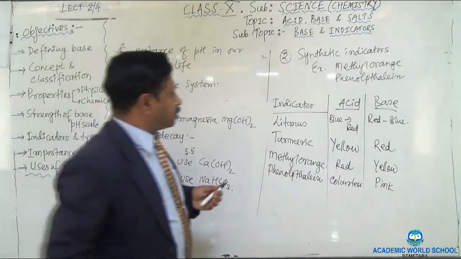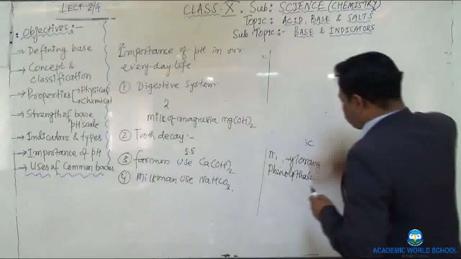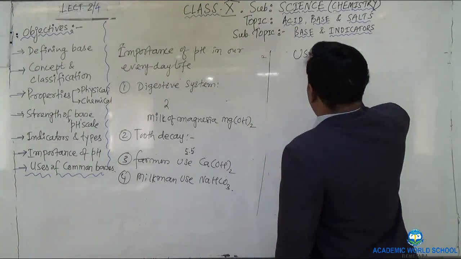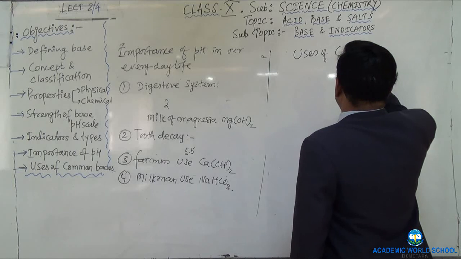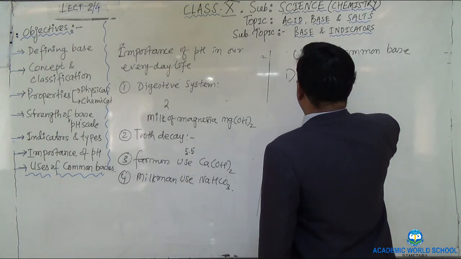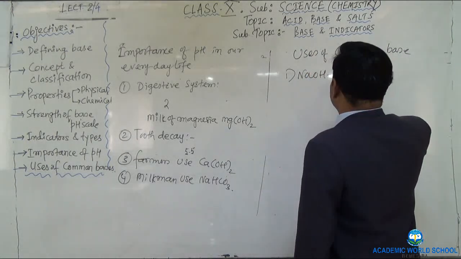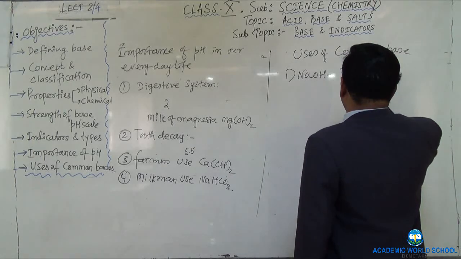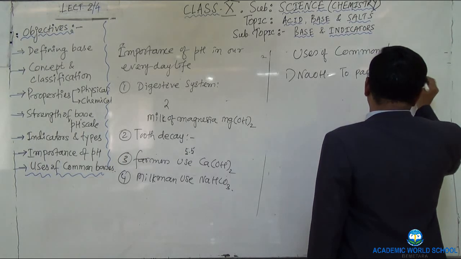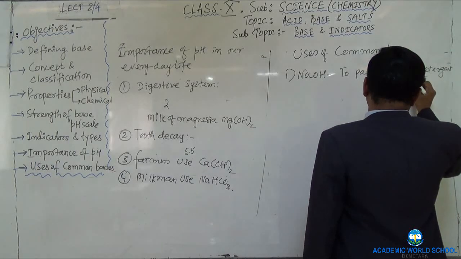After that, I want to tell the uses of the common bases. You have to remember these too. I have taken very few. Write down the uses of common bases. Let me start with sodium hydroxide, also known as caustic soda. Sodium hydroxide is used in the paper industry to make paper. It is also used in soap and detergent making.